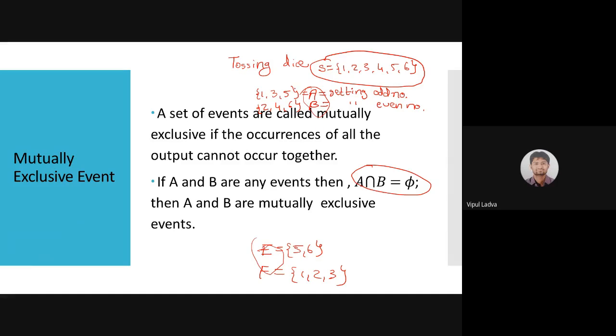It will be the whole sample space S, is it? Yes, sir. So these events, getting an odd number and getting an even number, both these events are mutually exclusive as well as exhaustive also. Exhaustive, yes. ये जो दो इवेंट है वो एक्सक्लूसिव भी है और एग्जॉस्टिव भी है.